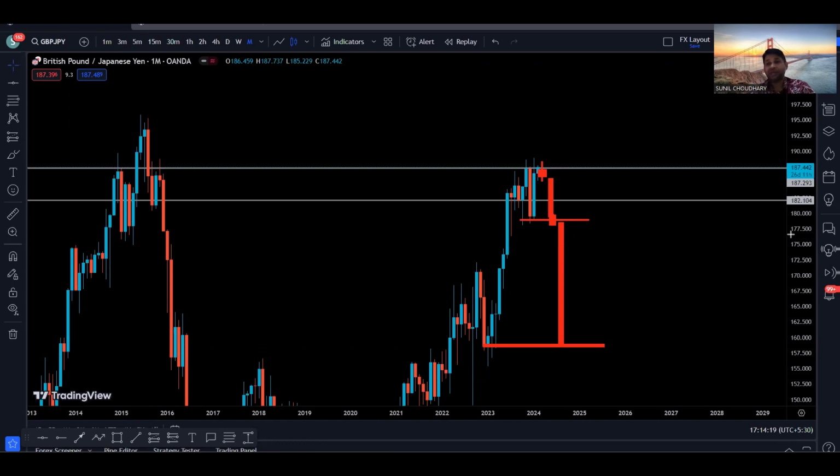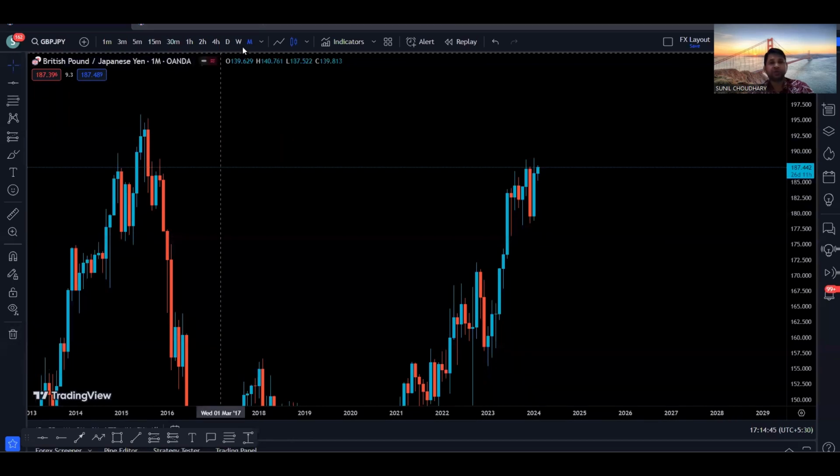At the same time, the price can also keep going higher. If we get a candle close above this resistance, then we have a clean range on the left hand side, so there will be a very high probability for the price to go to the next resistance, which is right here. These are the two possibilities that we can see. But what exactly is going to happen? For that, we need to go to the lower time frame.